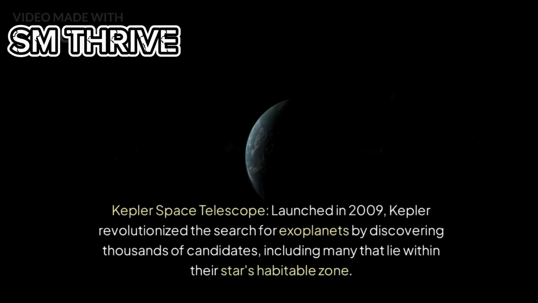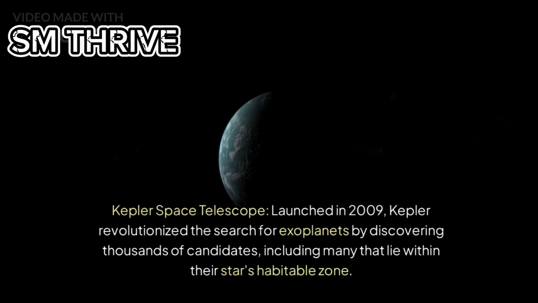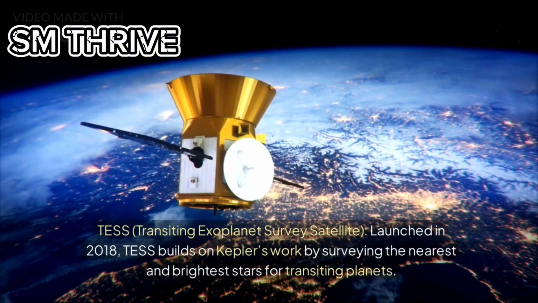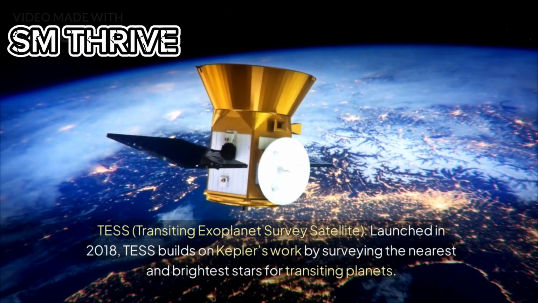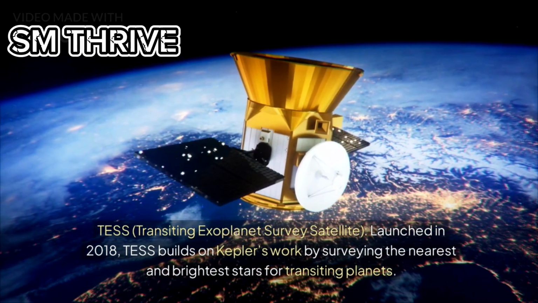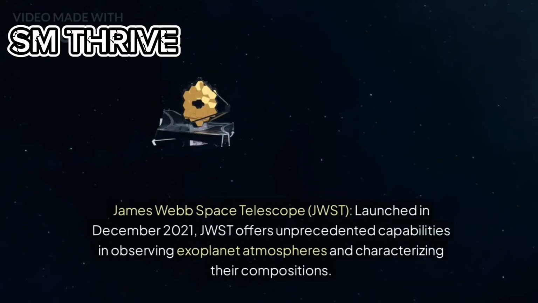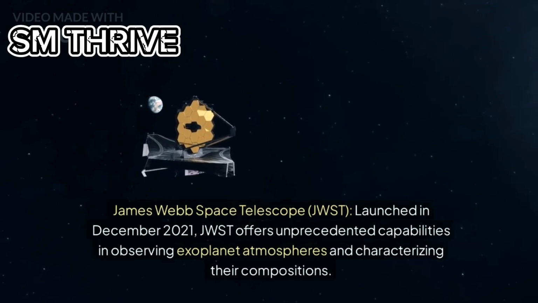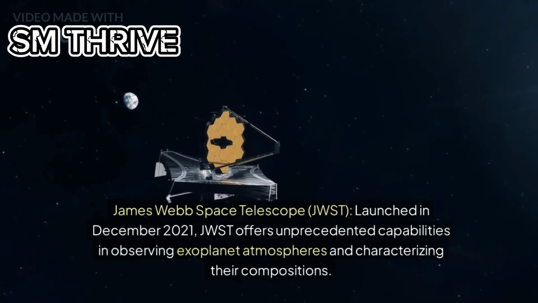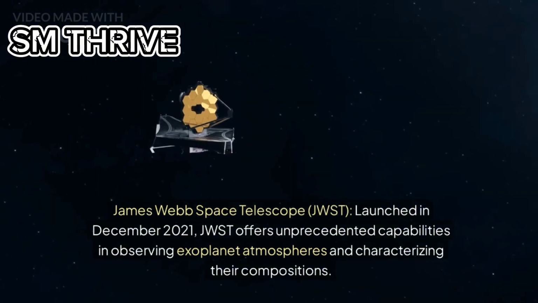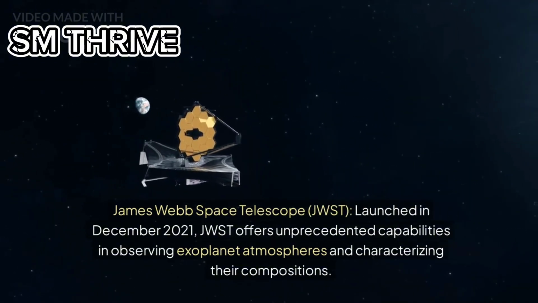Kepler Space Telescope: launched in 2009, Kepler revolutionized the search for exoplanets by discovering thousands of candidates, including many that lie within their star's habitable zone. TESS, Transiting Exoplanet Survey Satellite: launched in 2018, TESS builds on Kepler's work by surveying the nearest and brightest stars for transiting planets. James Webb Space Telescope, JWST: launched in December 2021, JWST offers unprecedented capabilities in observing exoplanet atmospheres and characterizing their compositions.